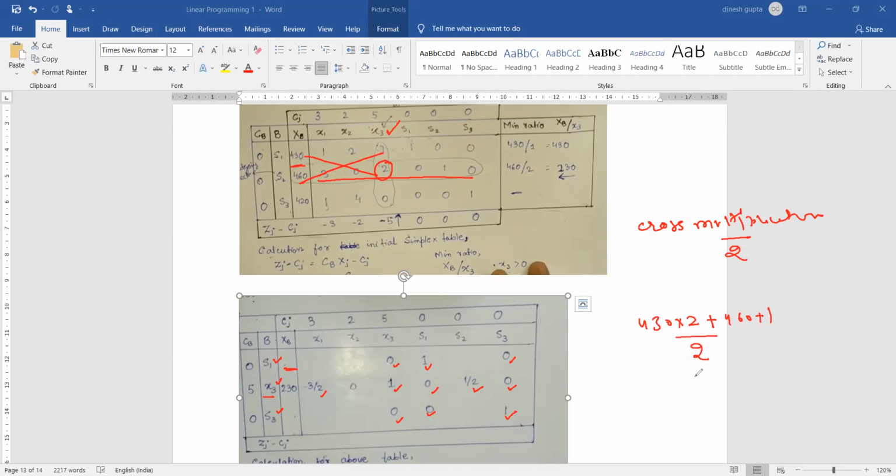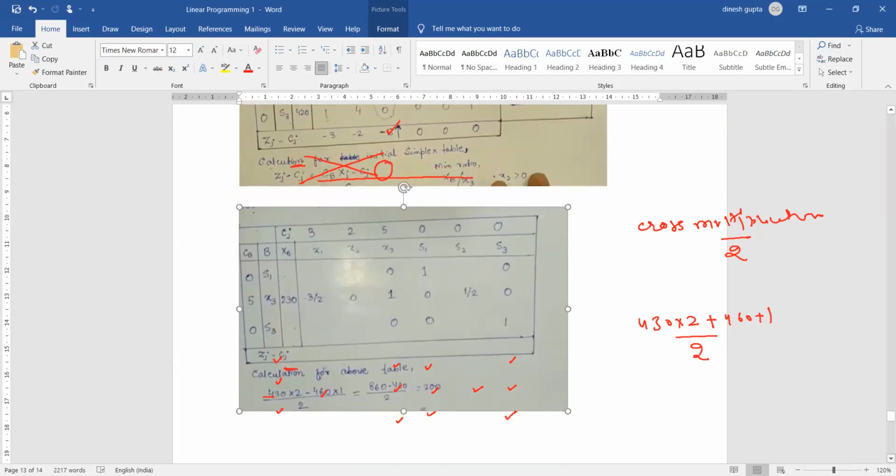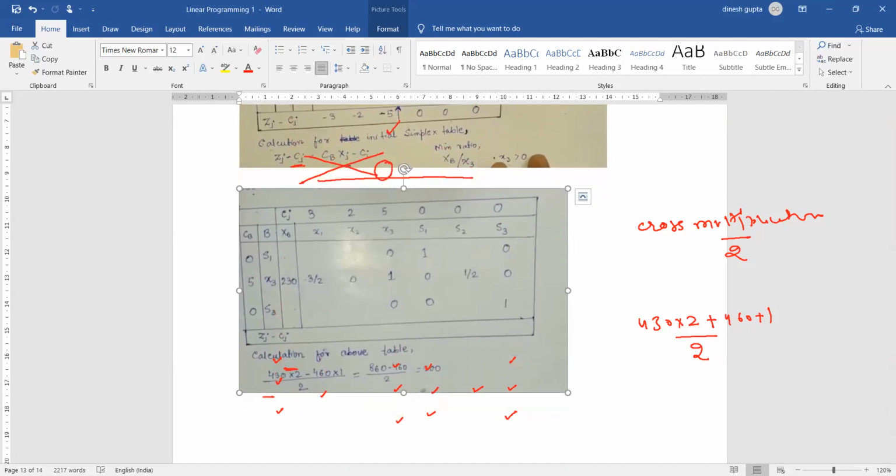Let me check whether we are supposed to pick this. Let's go further down. Yes, here you can see, it is absolutely right. I was just confused whether I should go for it or not.